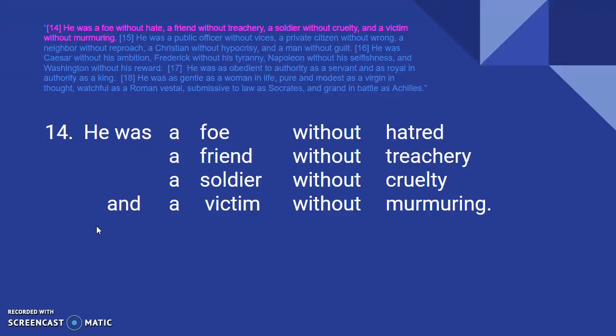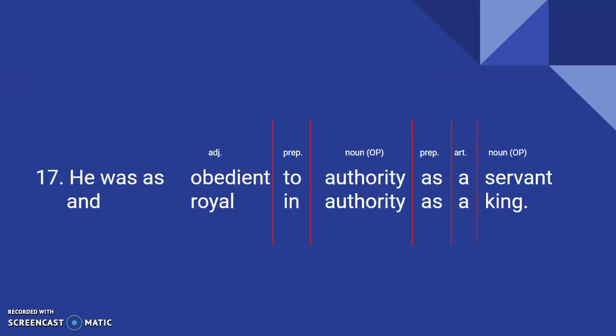Before you do those, if you want to pause and copy this down, please feel free. But before you do 14, 15, and 16, we're actually going to do 17 and 18 together because they're harder. So once you've gotten this written down, we'll move on. When I look at 17, you'll see I already even put the parts of speech there for you, right? It says, he was as obedient to authority as a servant and royal in authority as a king.